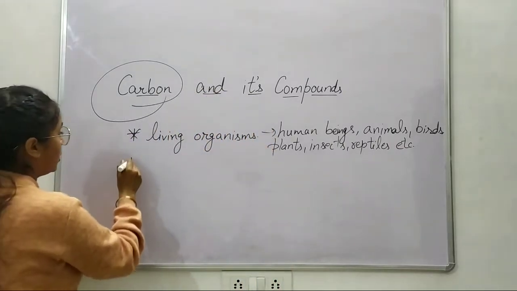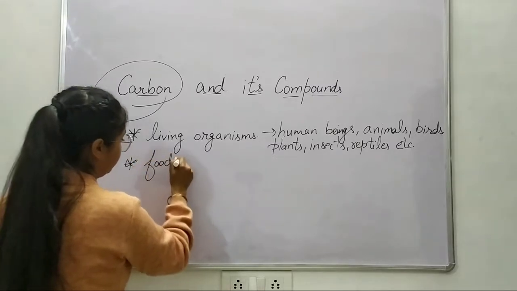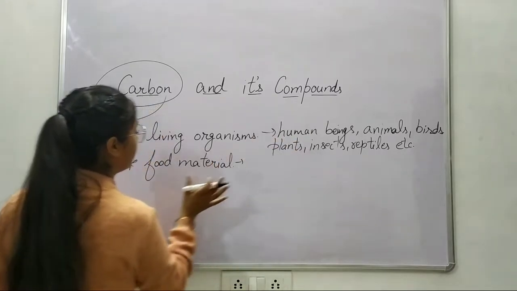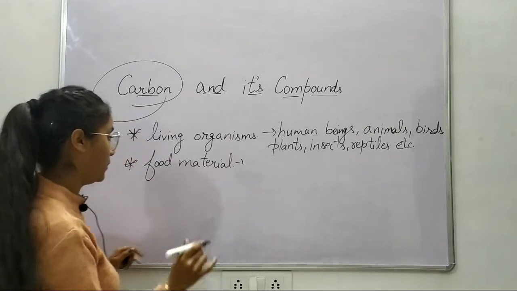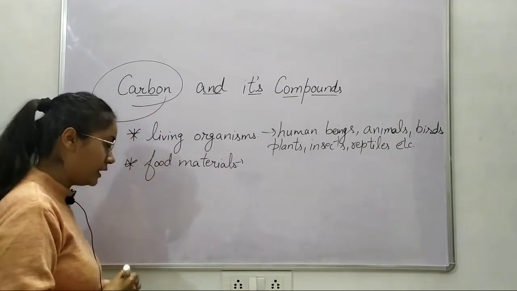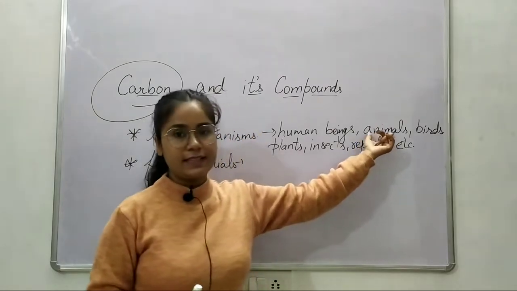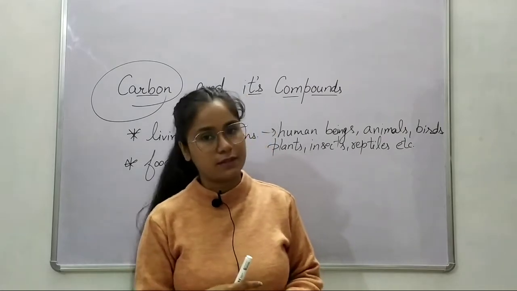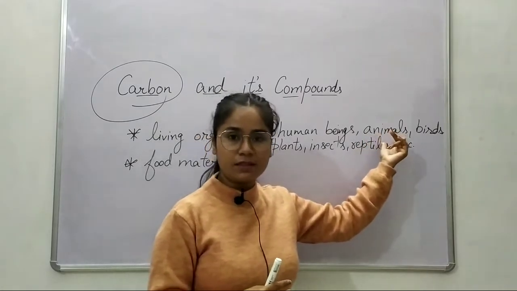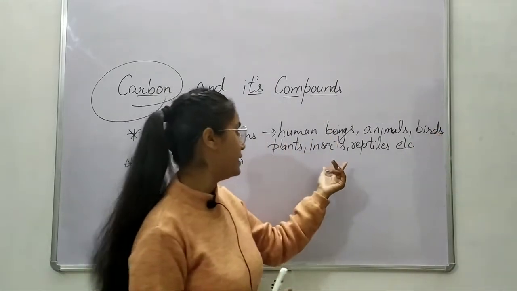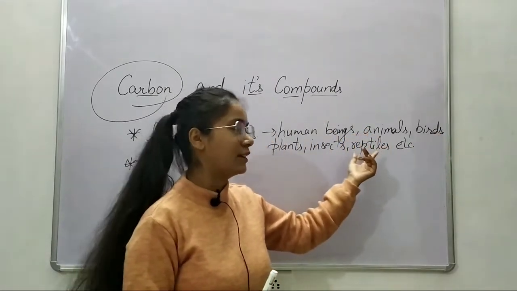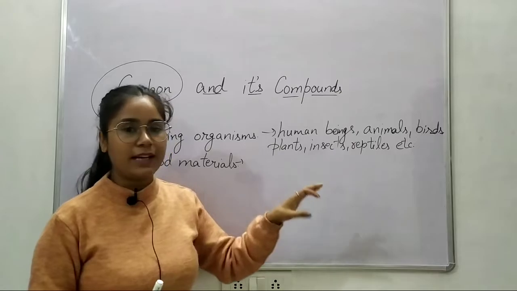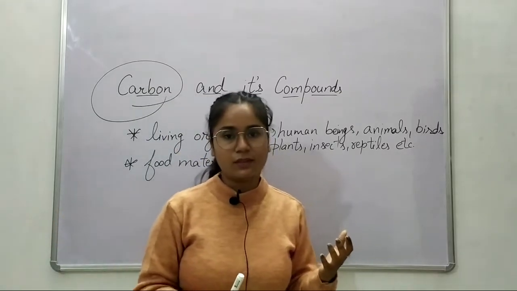Okay, now let's talk about the food materials that we eat. Now if you are aware of this part, then this part is easy for you, okay? Now for food materials, I would say we eat animals. We are omnivores. Humans are omnivores. We eat both animals and plants, right? So we eat animals, we eat birds, we eat plants, we eat insects, we eat, actually, sorry, not all kinds of reptiles, but many of the animals, plants and insects are eaten by us, okay?